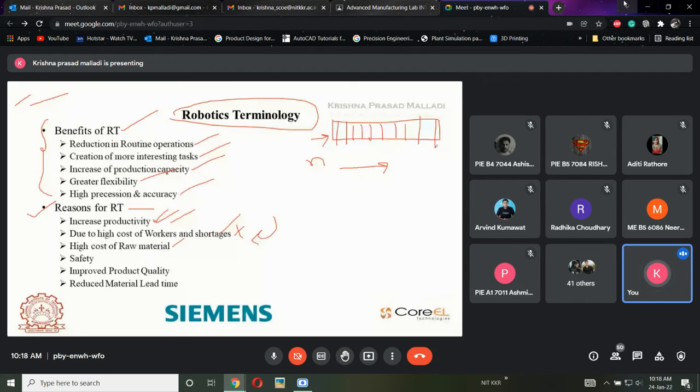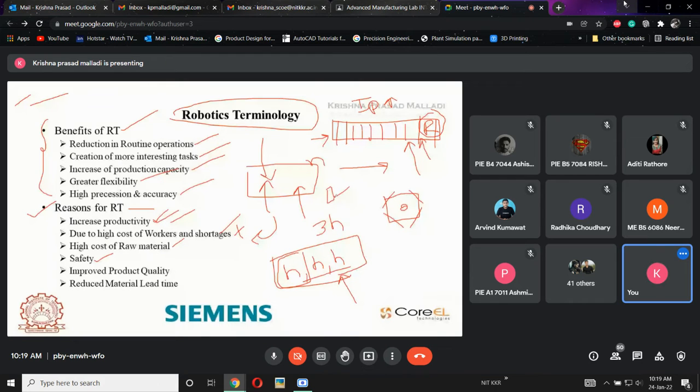In a hazardous application like spray painting, if it is done manually, the sprayed paint comes out with pressure. If a human accidentally inhales it, even though he wears a mask and everything, some particles will enter the human, which will create hazardous problems for the human. That is one application.